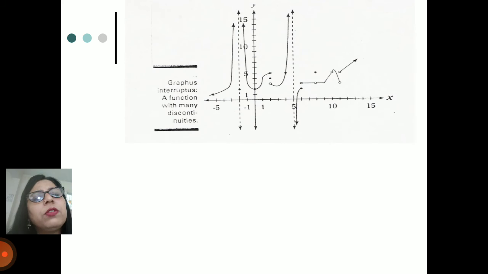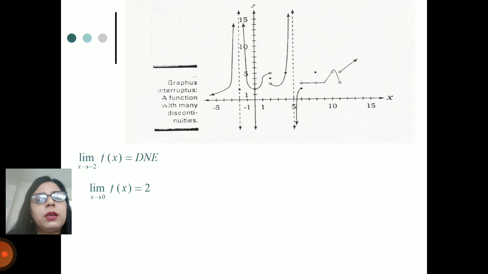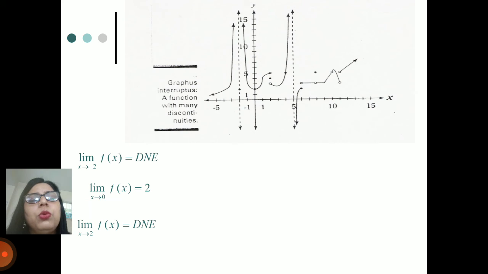Now another graph is also there, shown on the slide. There are so many interruptions; you can check. The discontinuity is also there at these points. So we just have to check the graph. First we check the limit as x tends to -2, which is not defined. But as x tends to 0, the limit of f(x) is equal to 2. Another point: the limit as x tends to 2 of f(x) is not defined.